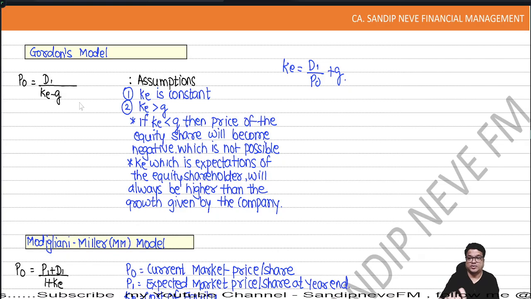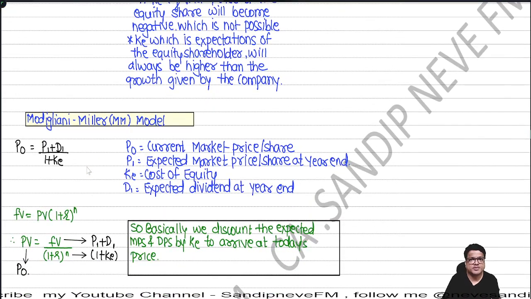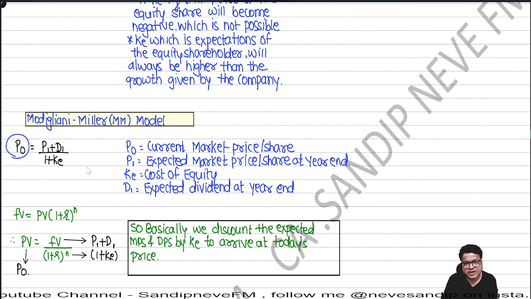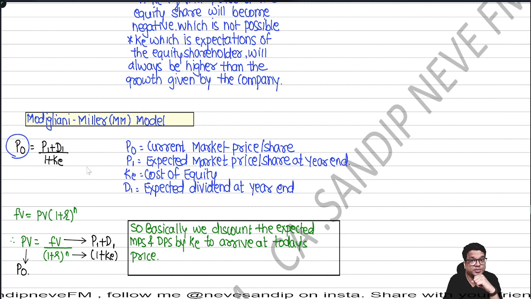Okay. Let's talk about the Modigliani-Miller model. Very simple, people. P0 is equal to what? P1 plus D1 upon 1 plus K. You remember how we had split it? Hope you remember this. Right?